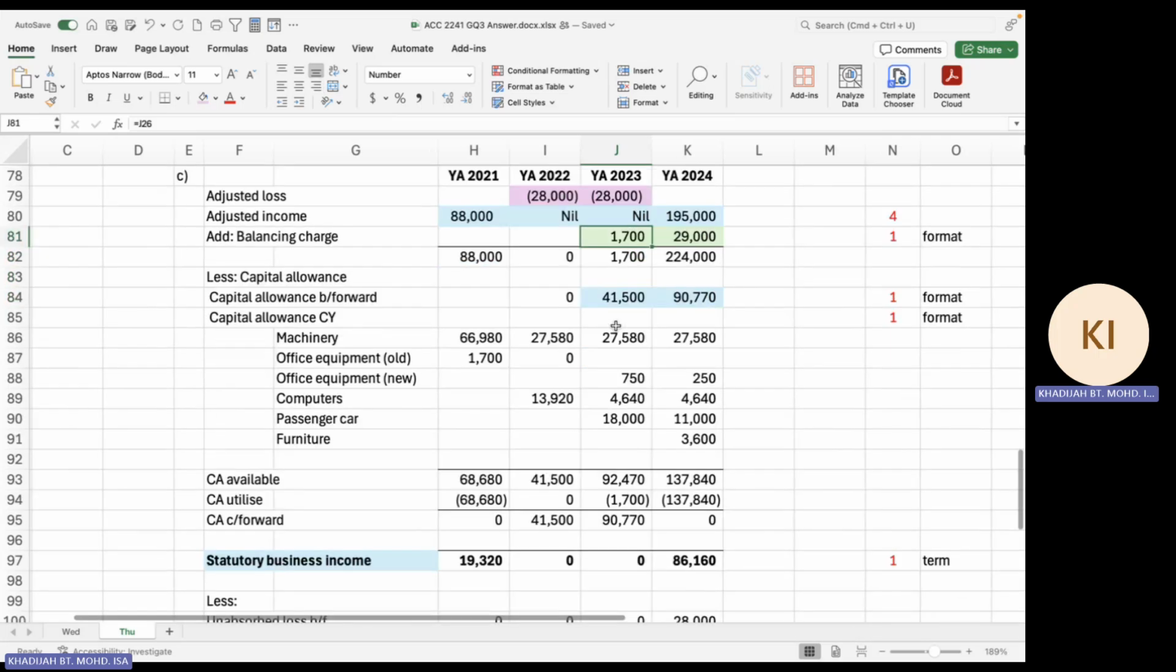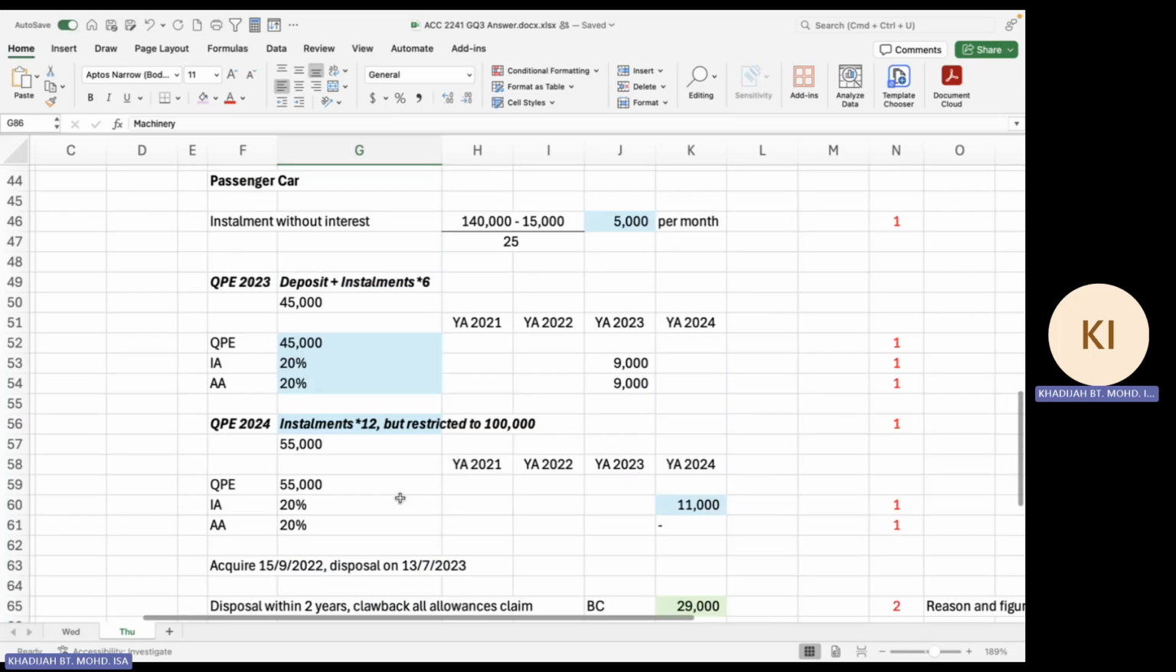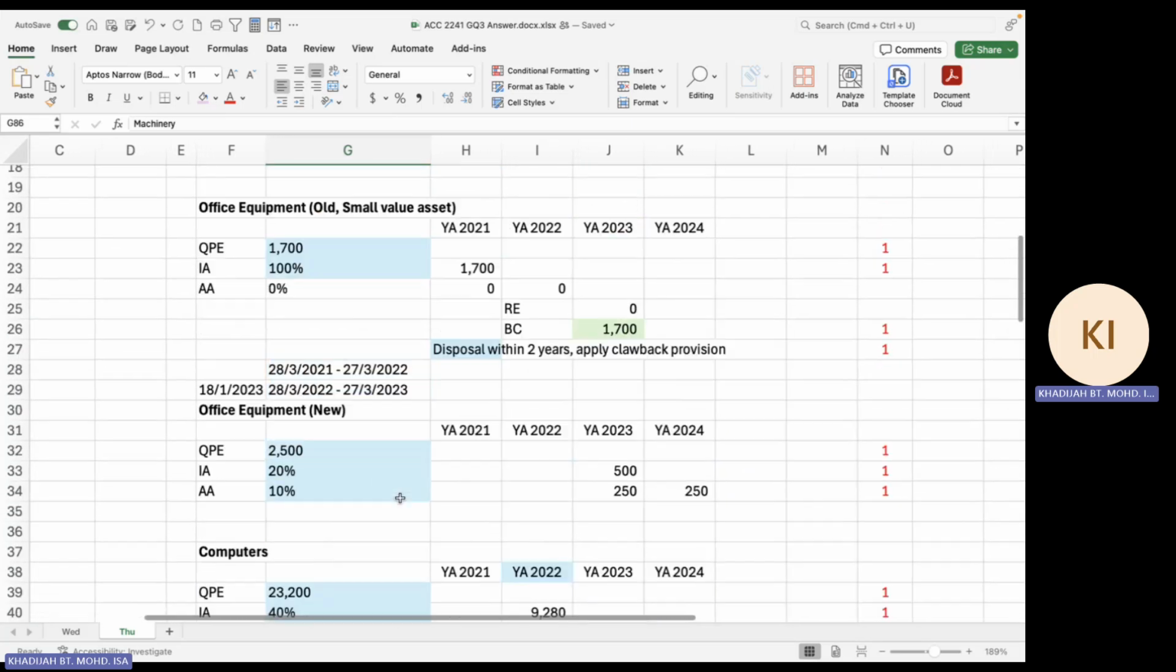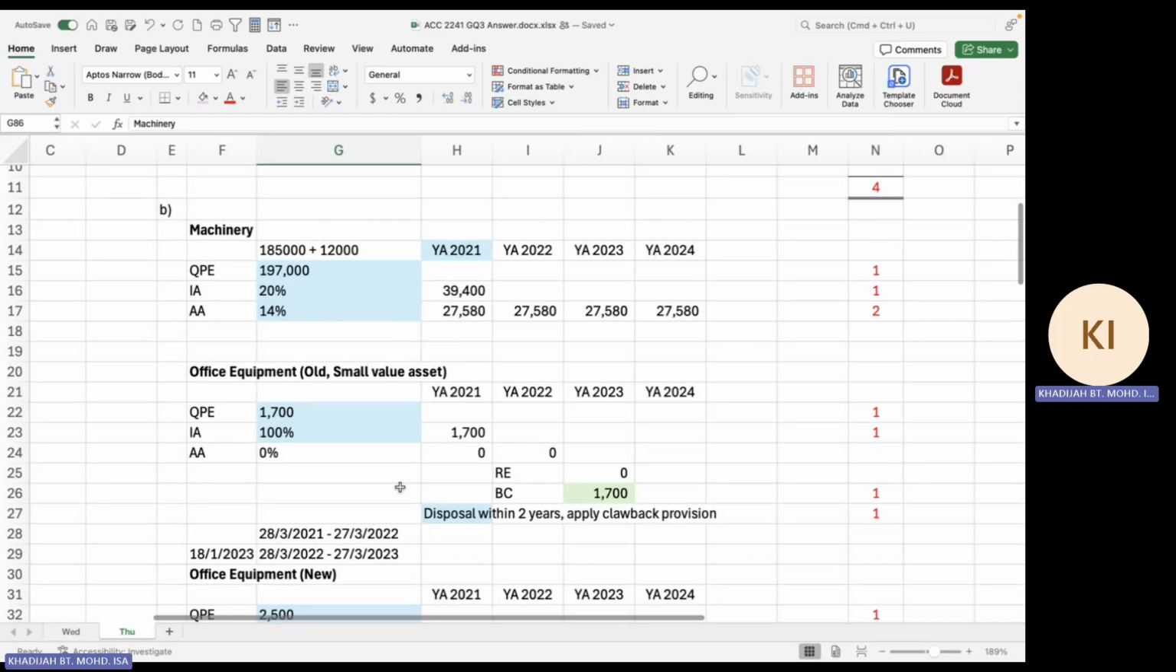Okay, and then your capital allowance is made up of your brought forward and your current year. So let's look into your current year. How you're going to put that, maybe there are many ways, but in this case, we're listing down the type of asset. In this case, you have the machine, the office equipment, the old one and the new one. You have computers, passenger car, and furniture. So for example, whatever is under machinery, we plug in the information on this.